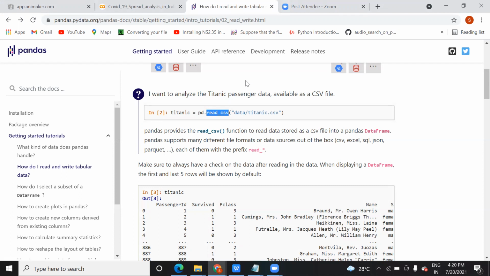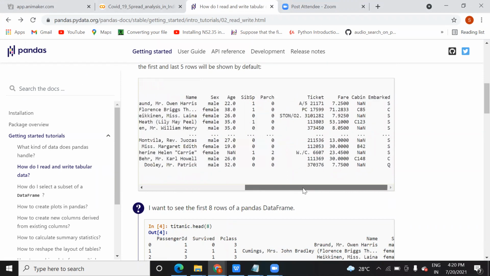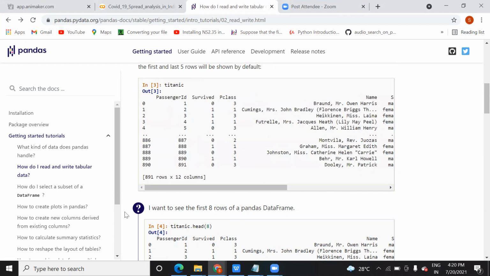Now, as you can see here, when you assign it to the variable and print it, it shows you the data. While showing the data, it also shows the number of rows and columns. As you have already seen, there are 12 columns and the rows were 891, meaning how many records you have in this dataset. 891 rows you have.